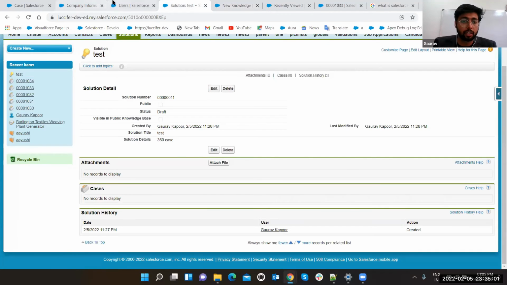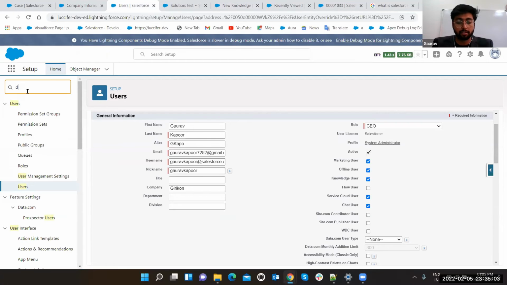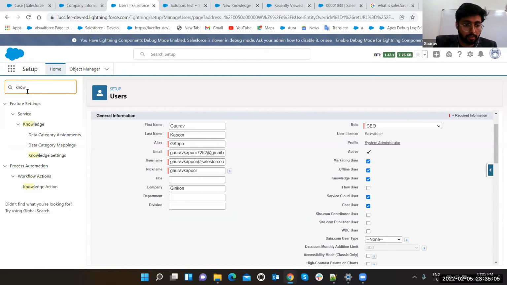Like if you go here and search knowledge, see, you have data categories assignments. So you have to create and generate data categories. Then you have to do the mapping of data categories with the particular knowledge article. So that's how it's going to work.